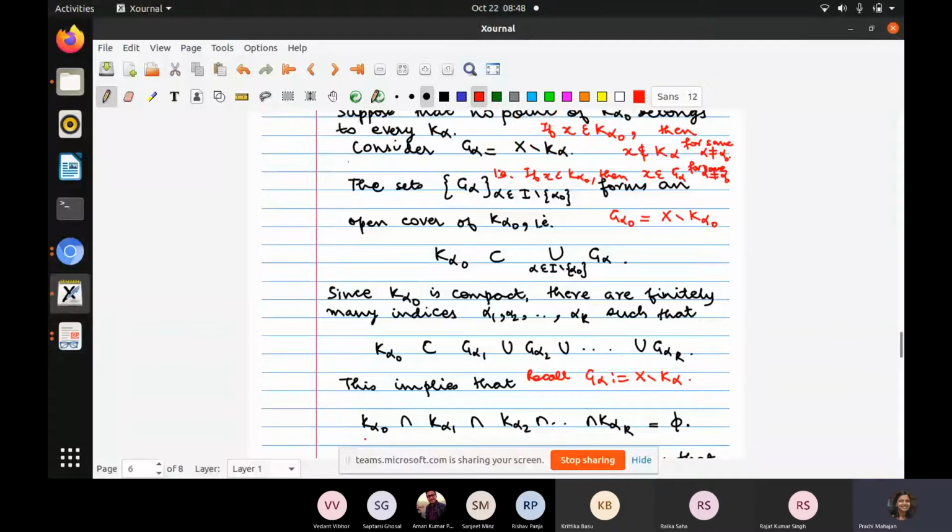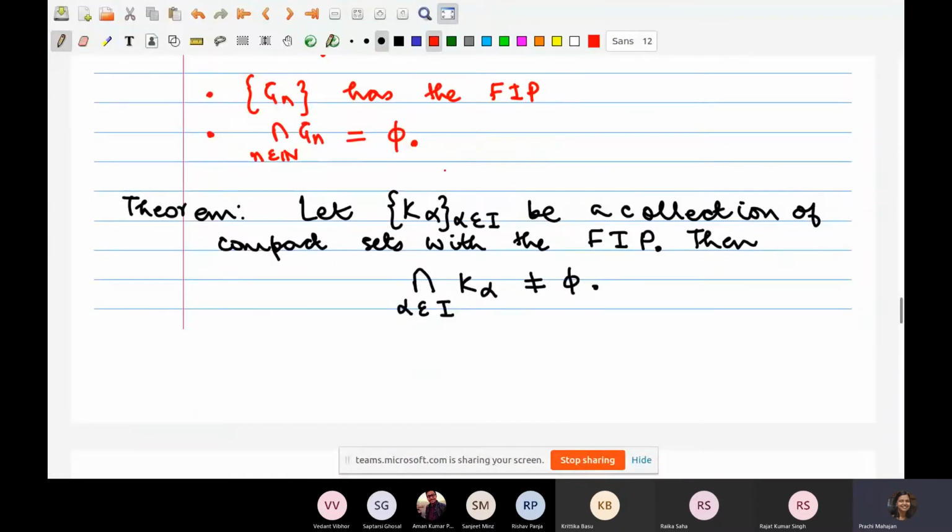So let K alpha be a collection of compact sets with the finite intersection property. Then if you take the intersection of all of those K alphas, that has to be non-empty. There is one point which is common to all of these K alphas. So are you asking me?